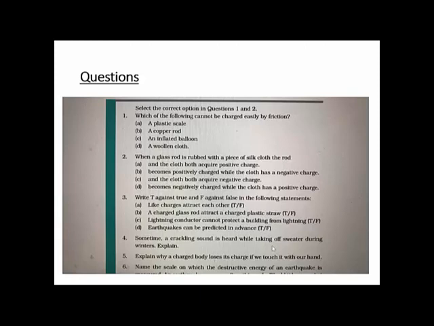Earthquakes can be predicted in advance. False. We cannot predict the earthquake in advance. No one can predict, in fact. So why do you hear the crackling sound?